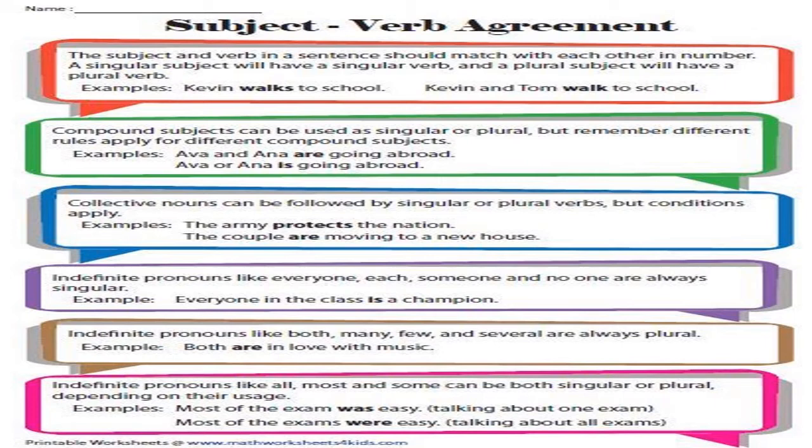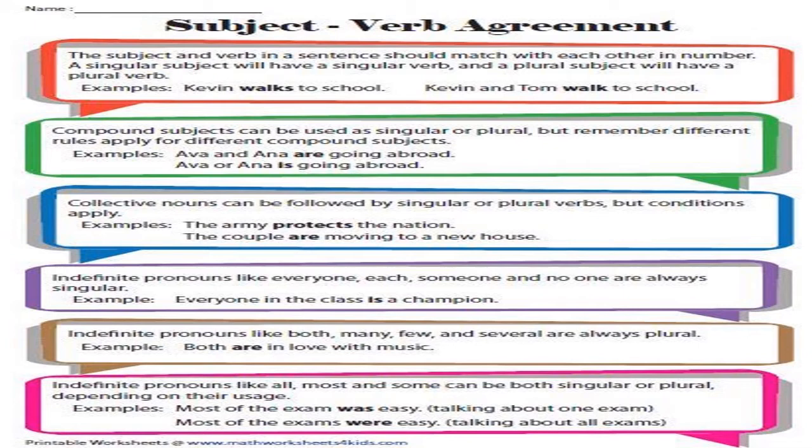Next, this is very important. Collective nouns can be followed by singular or plural verbs. Now what is it? See, collective nouns mean an entire unit: team, army, couple, everything. When there is more than one and they are treated as a single unit, they are singular. Now here, why is it that it can be singular or plural? For example, you have a cabinet. In the cabinet there will be many ministers. So the cabinet is made up of many people. Suppose the cabinet is deciding to do something together, then all of them have the same opinion. So we take them as a single unit and we'll say the cabinet has passed the resolution. The cabinet has passed, singular.